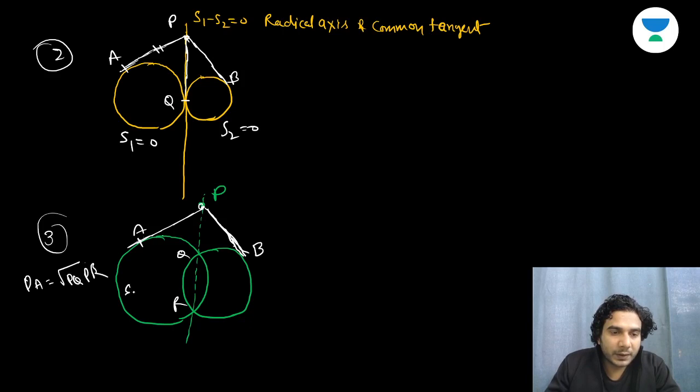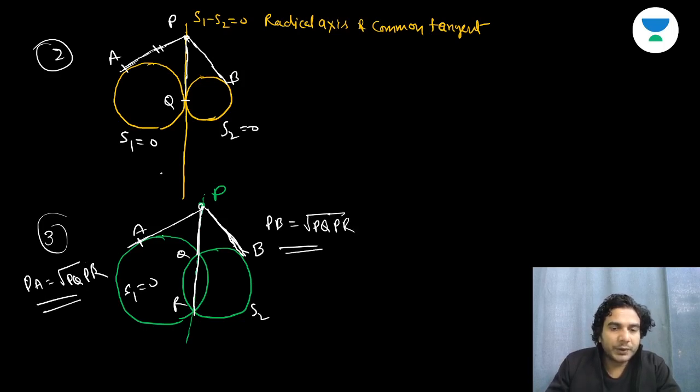With respect to circle S1, power of point, can you see this? PQ into PR. And with respect to circle S2, PB is also what? PB is also under root of PQ into PR. So it is also quite visible, right? In this case also. So yes, PA is equal to PB. That means PA is equal to PB. Geometrically we can see, and obviously by definition, though we can see it easily.